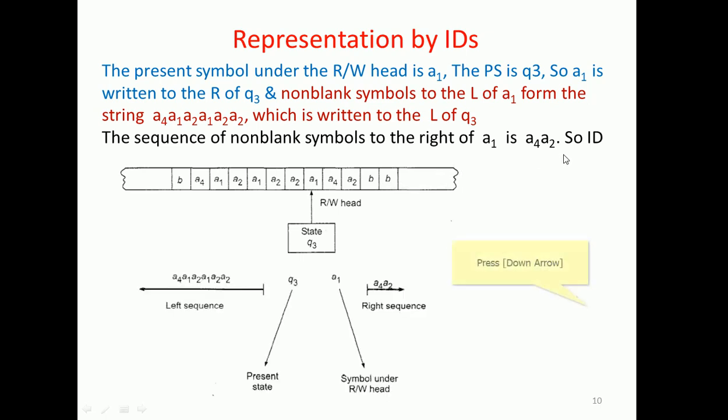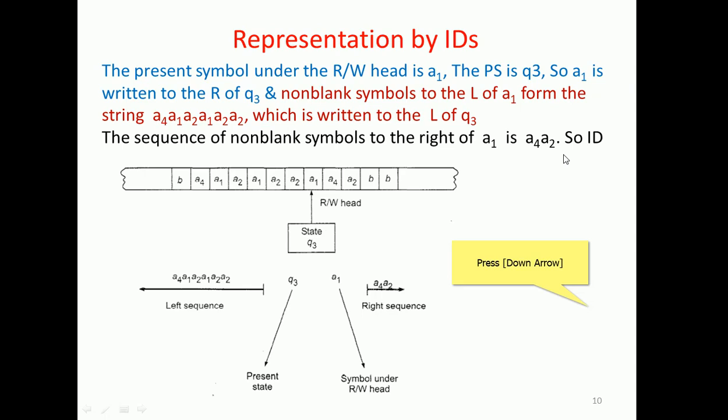So in the instantaneous description we can narrate this in a more elaborated picture way: the left sequence of non-blank symbols, and the right portion, the right sequence.